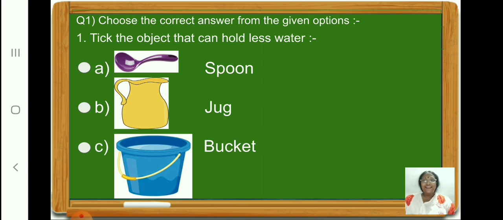Option B is a jug. Option C is a bucket. Among these three, which object can hold less water? That we have to find out. So children, let us go for option A, spoon, which is the correct answer. A spoon can hold little water, isn't it children? Now let us go to the next question.